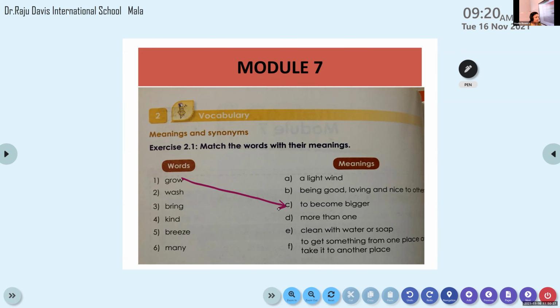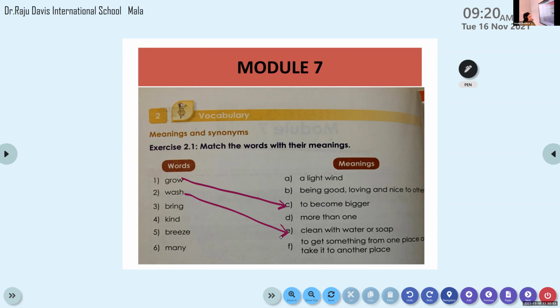Louder? Yes. The meaning of wash is to clean with water or soap. Okay, very good, Ryan. Thank you. Angela, try the next one. Yes, ma'am.